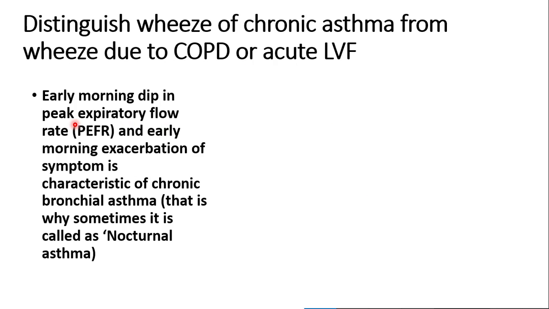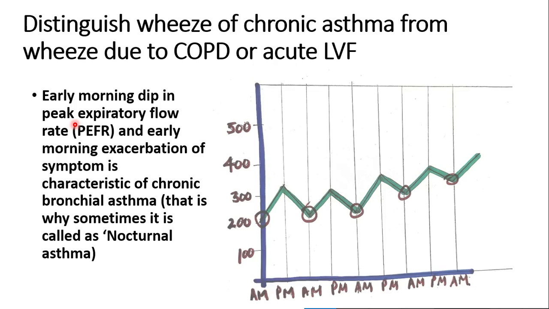Okay, so a very characteristic thing about this is a morning dip in the PEF. What is a morning dip in the PEF and why is it important to us? PEF stands for the peak expiratory flow rate, which tells us about how fast a person can exhale. So if you look into this diagram, you see during the mornings, there is a dip in the PEF as well as an aggravation of the symptoms. Now this is characteristic of chronic bronchial asthma, and that is why it is also sometimes called nocturnal asthma.